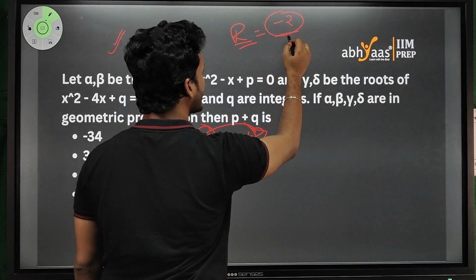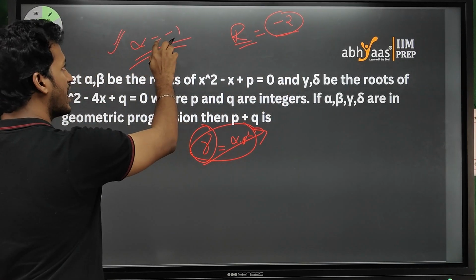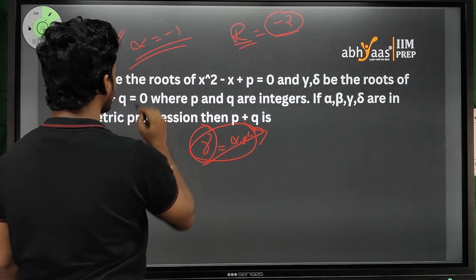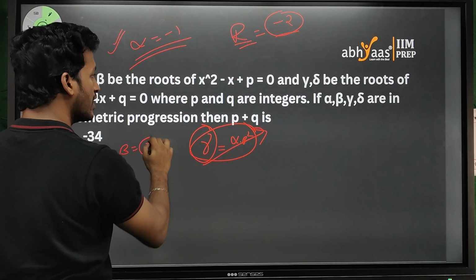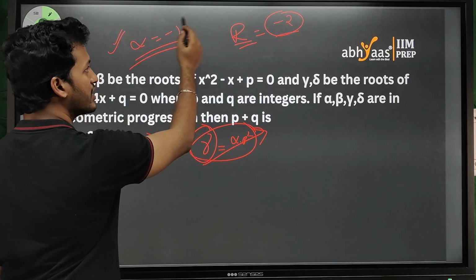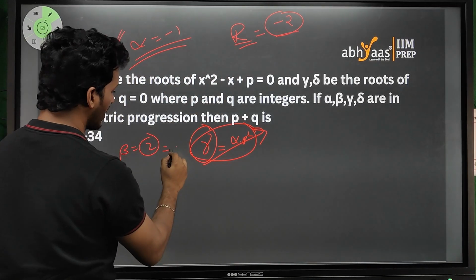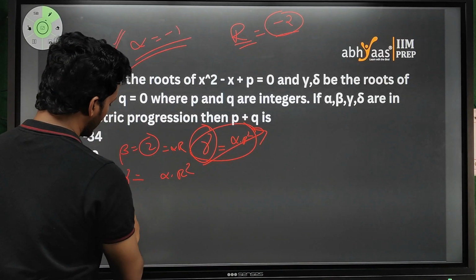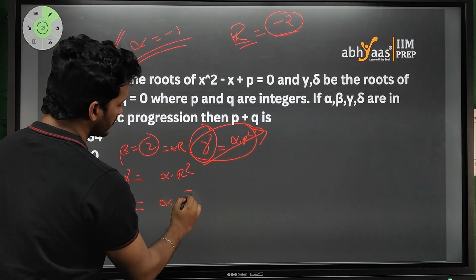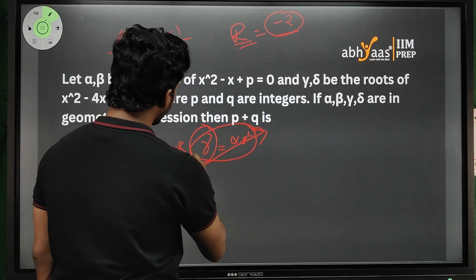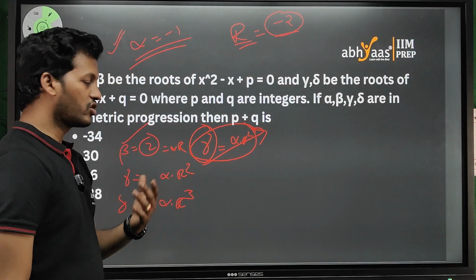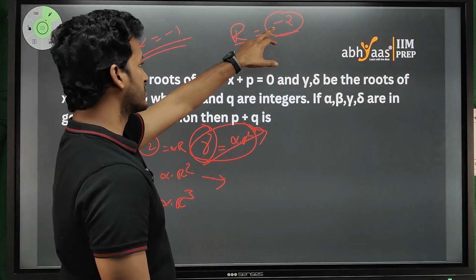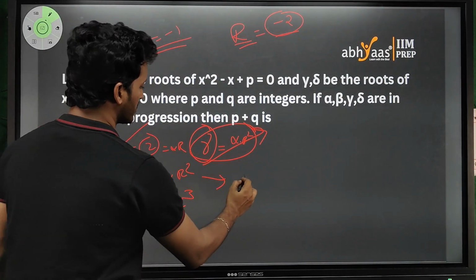Don't forget that. Don't take it as plus 2. So alpha is minus 1, r is minus 2. That means beta would become 2, right? Like beta will become alpha r, gamma will become alpha r square, and delta will become alpha into r cube. Okay, in that way beta is 2, which is right, we already got it. And what is gamma? Gamma is alpha into r square is 4, alpha is minus 1, so it is minus 4.